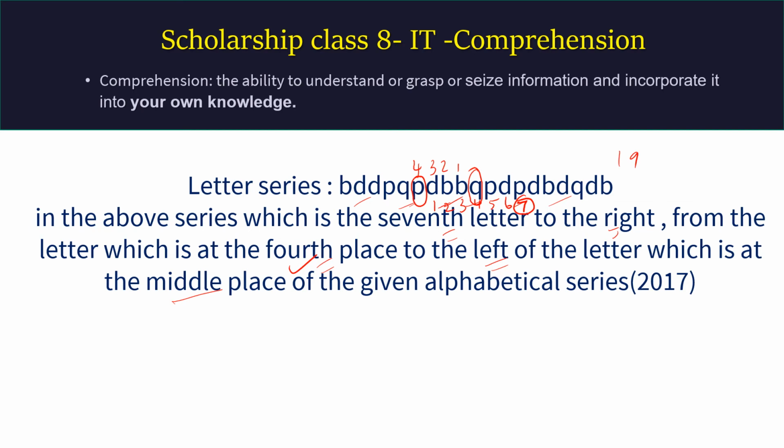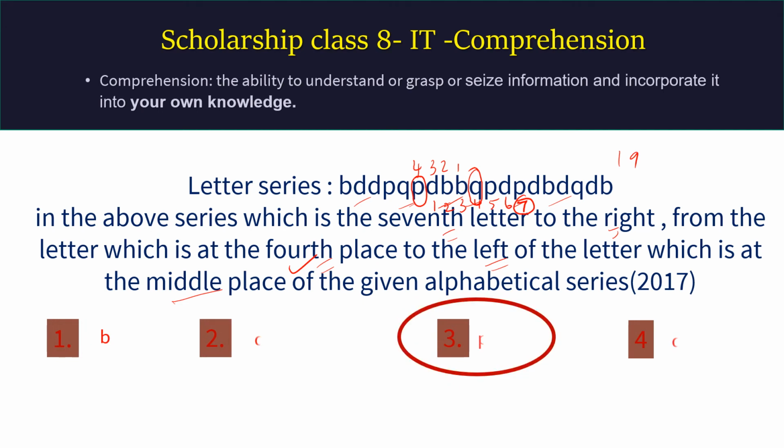Hope that you understood. You have to start answering this question from the last part of the question. You will find out the middle one, then you will go to the left to the 4th position. From there you will come to the right 7th position. Then the question is answered. So the options given are, P I have marked, and P is right.